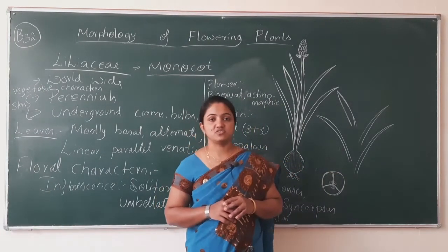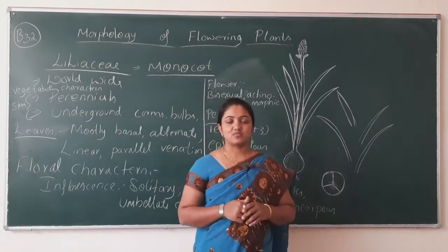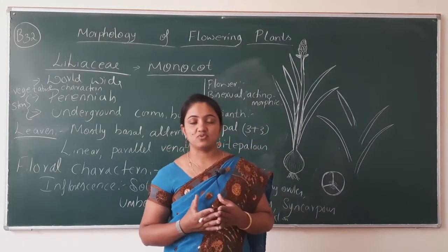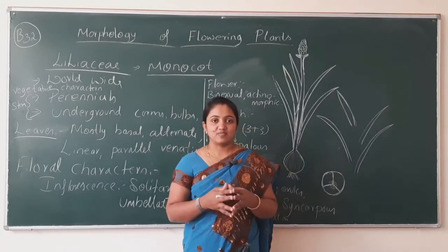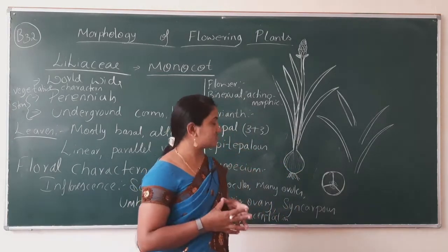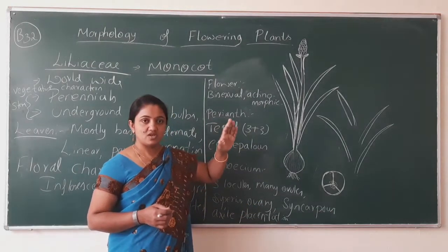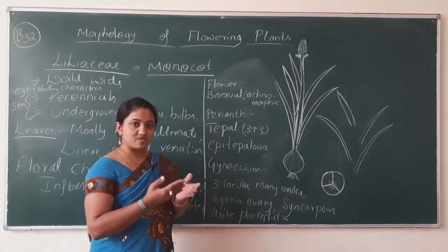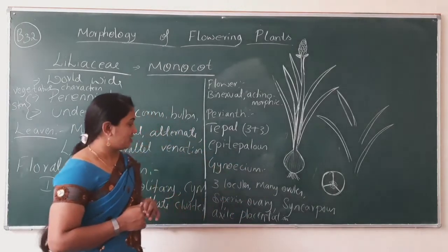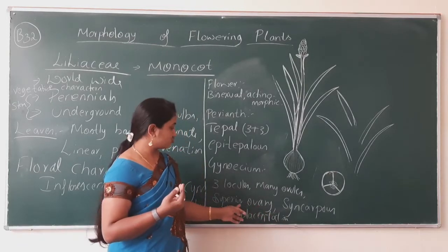Based on the position of accessory organs and the ovary and the reproductive organs, what we studied in the last two sessions, we studied about the perigynous, hypogynous and epigynous. In the perigynous condition, the ovary is placed at the superior position. From the basal part of the ovary, the accessory whorls and androecium are placed. This type of ovary is known as perigynous ovary or superior ovary.